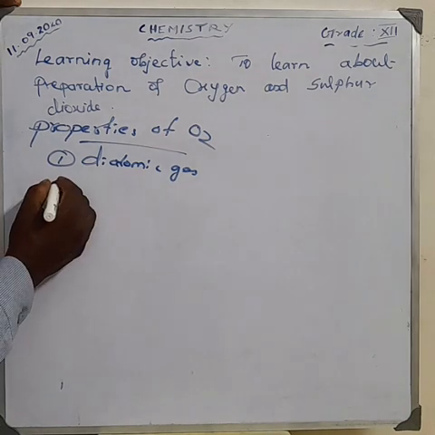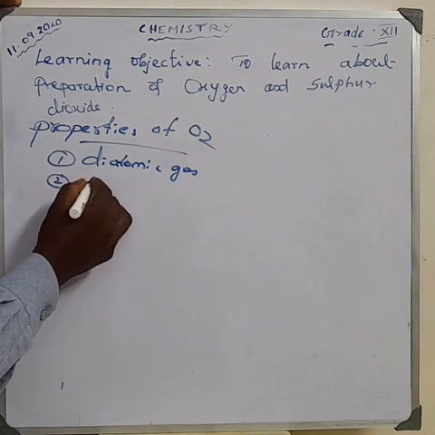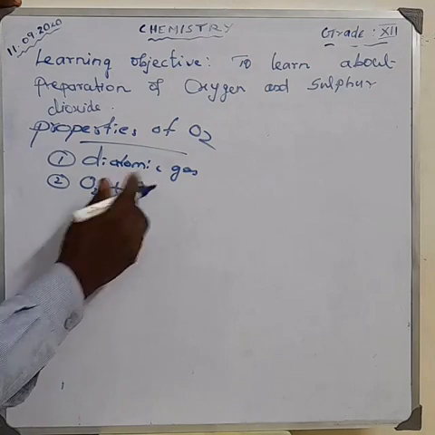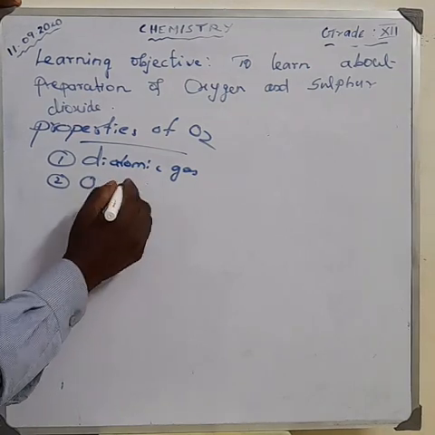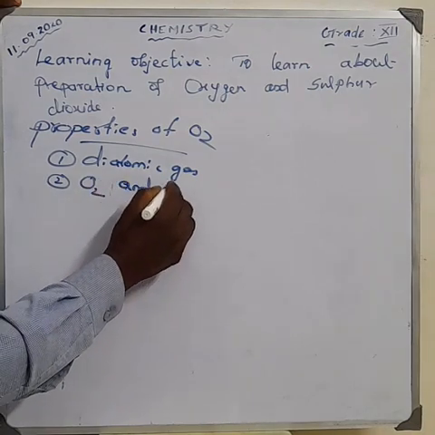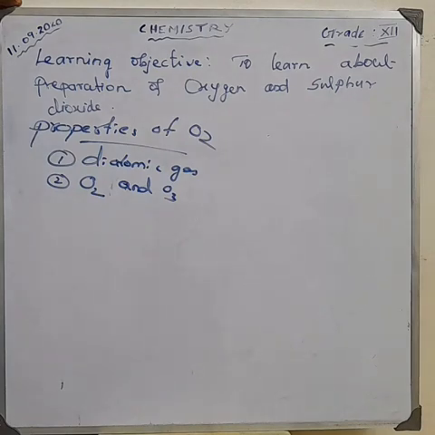One is dioxygen, and the other is ozone, that is O3. Clear?